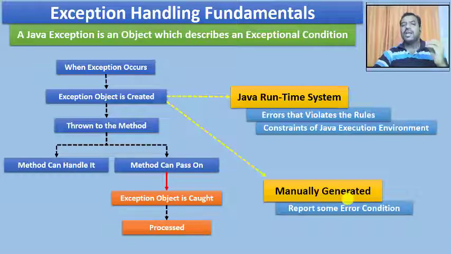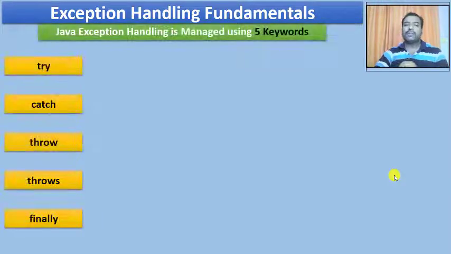For example, if I am asking a user to create a password, and I am saying the password should be of length 10, and he enters a password of length 8 and submits, I need to generate a report saying that the password should be strictly 10 characters. This is where I need to manually generate an exception and generate an exception report or an exception message. This is how exceptions work in your Java program.